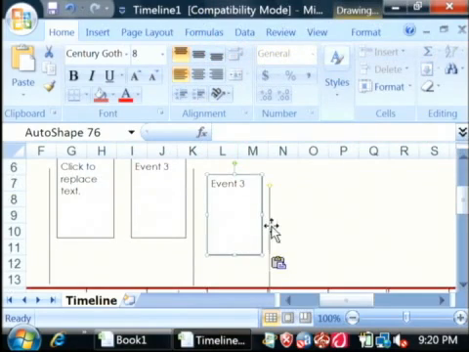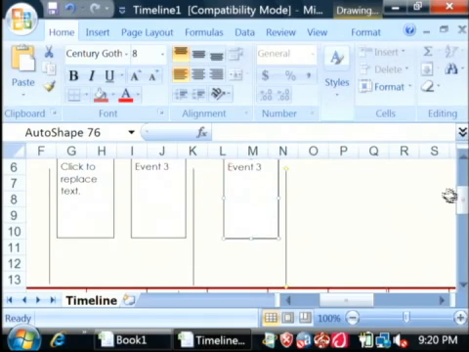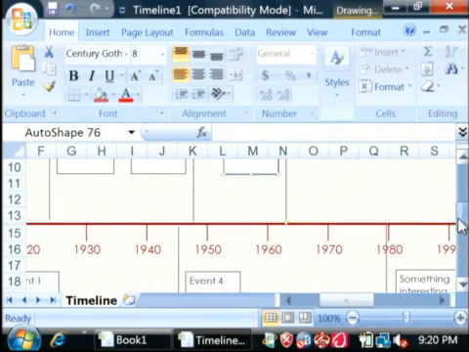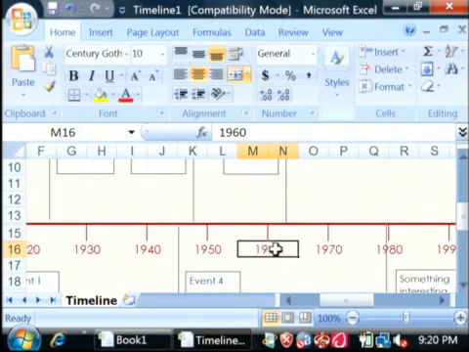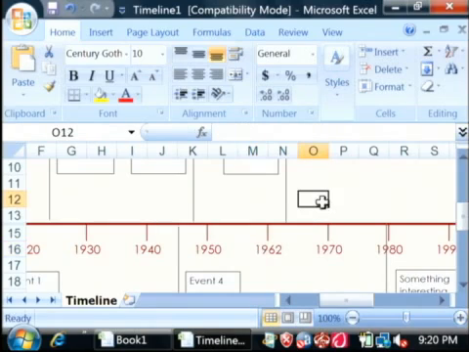If you need to change the dates on your timeline, just find the date that you want to change, click on it, and let's say 1962. It's that easy to create a simple timeline.